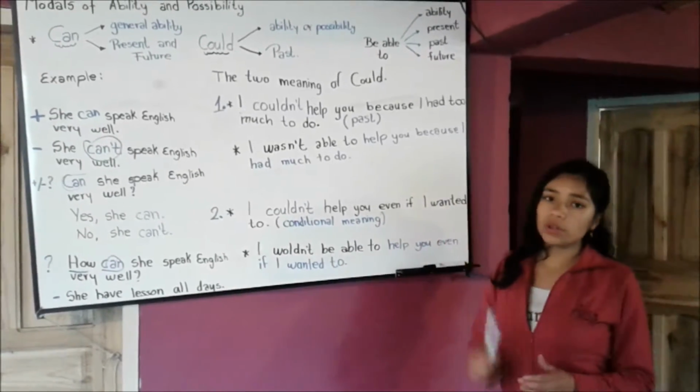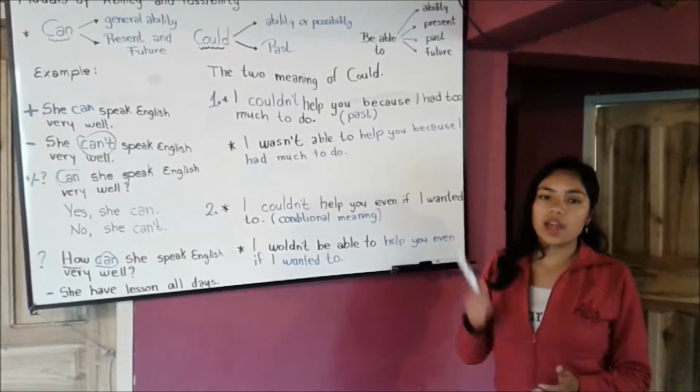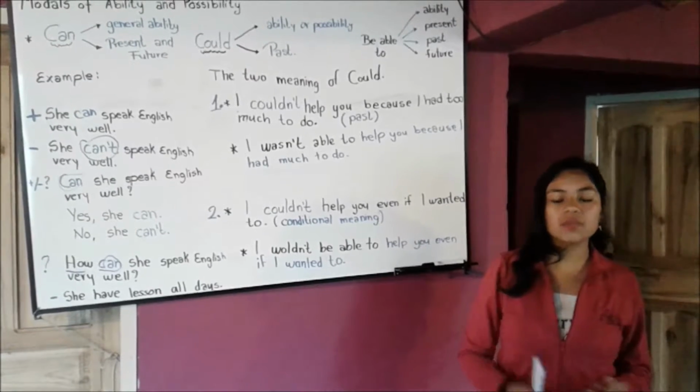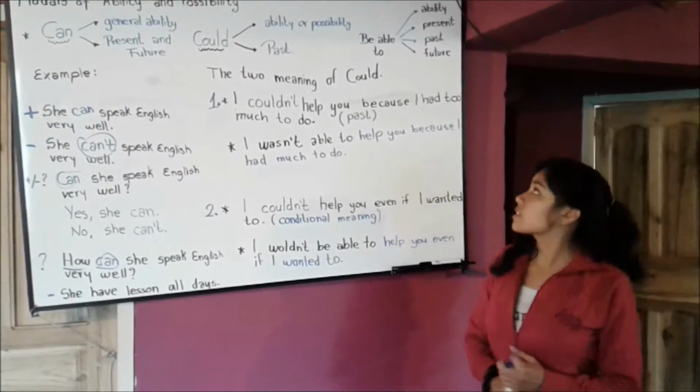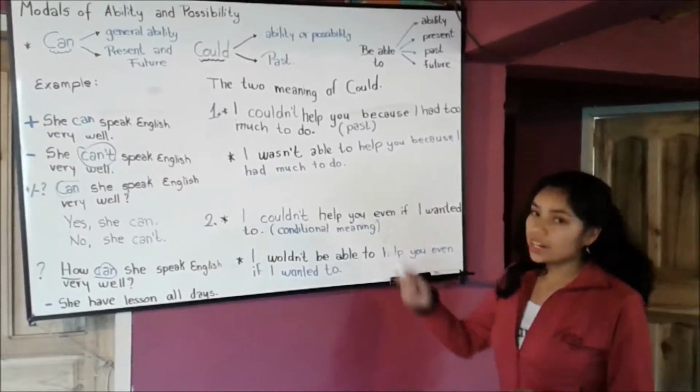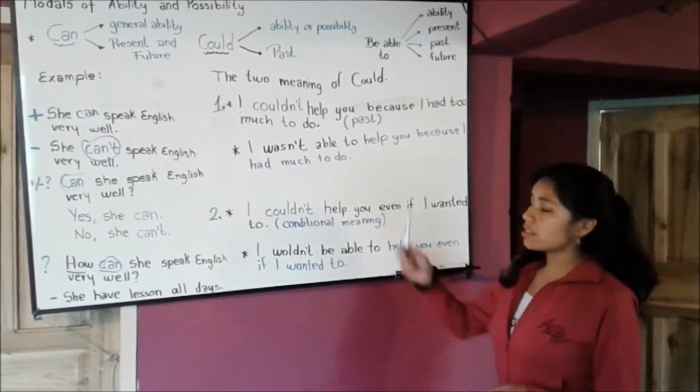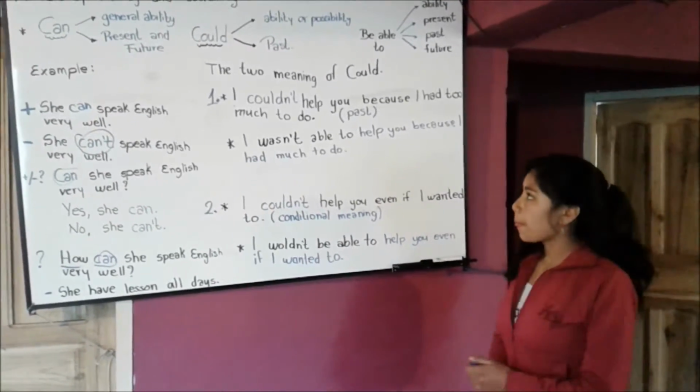Be able to is used to describe abilities in present, past, and future tense. Look at those sentences and see the difference.